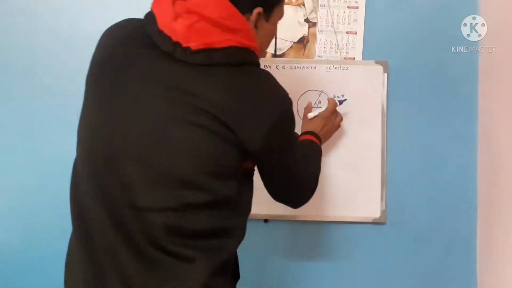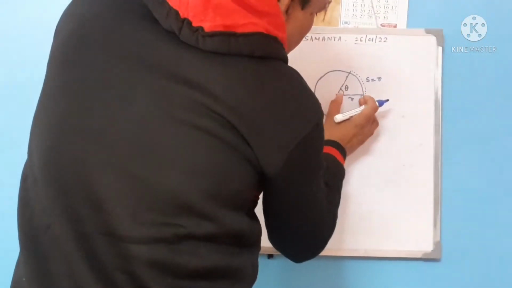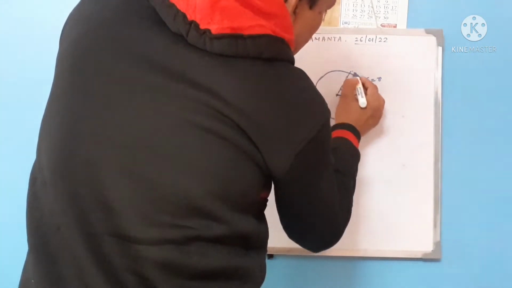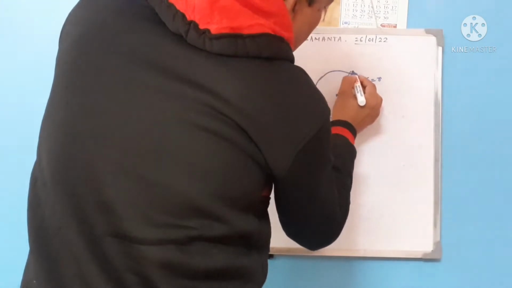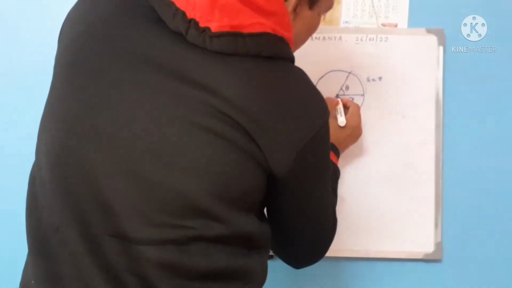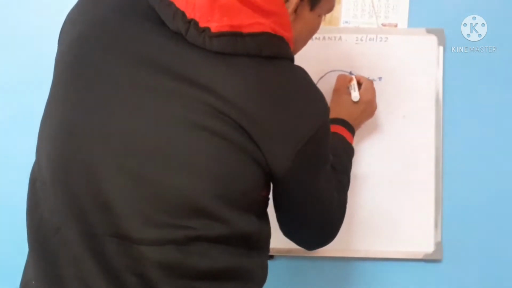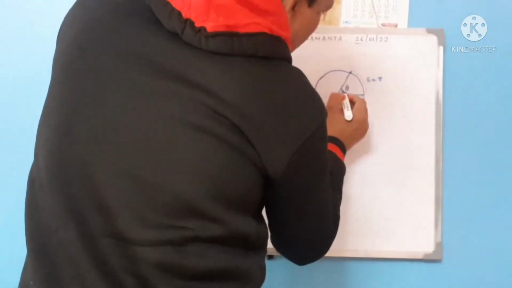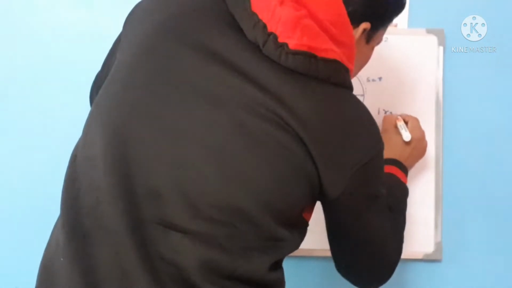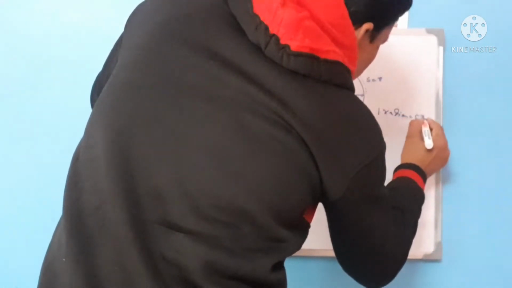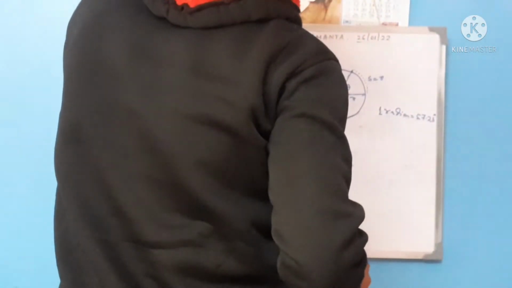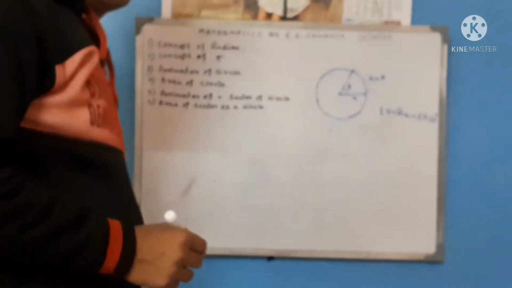It means if we take this radius and spread it along this curved path where s equal to r, then the angle determined by this point and the center of the circle is known as 1 radian. 1 radian is equal to 57.23 degree at the center of the circle.